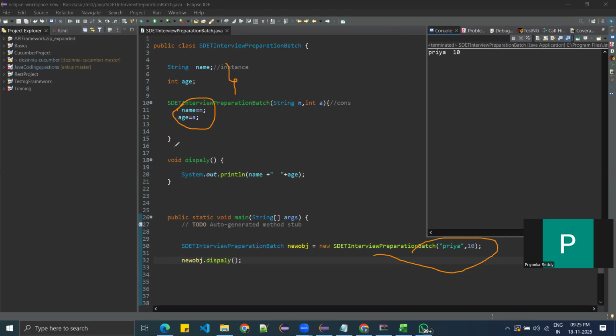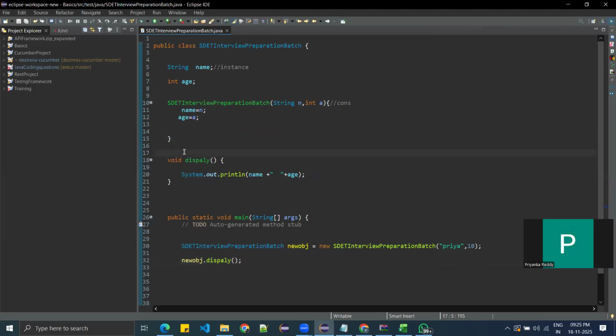So when you call this method, it takes Priya and 10. This is how you can use the constructor for initializing the instance variables as well. Got it, guys?